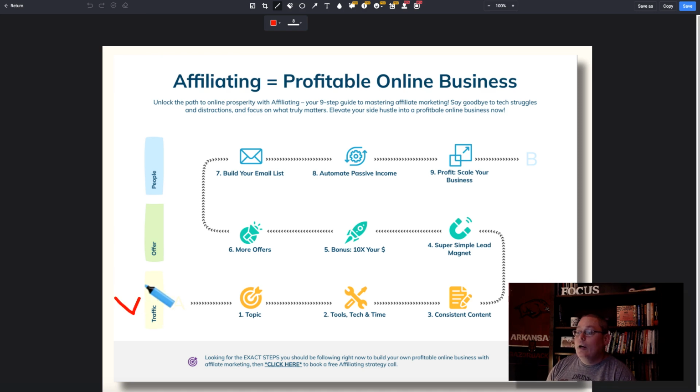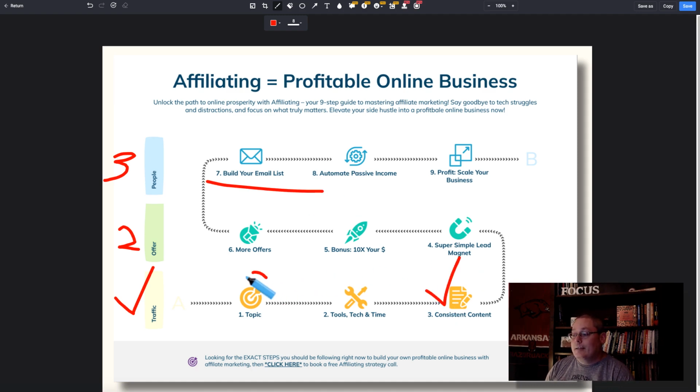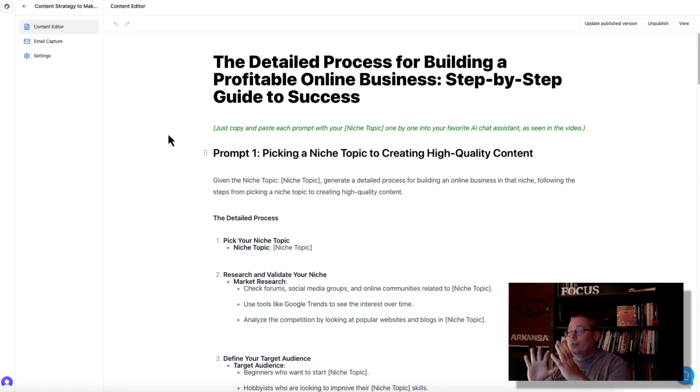So with that, now we know that to build a traffic source and then generate the second pillar or move people up to that second pillar of offer and then essentially add the people to an email list, we need to start down here with creating consistent content, but we need to understand we need to pick a topic. And with the detailed process for building a profitable online business, the step-by-step guide with these 3 essential prompts that show you all this in greater detail,